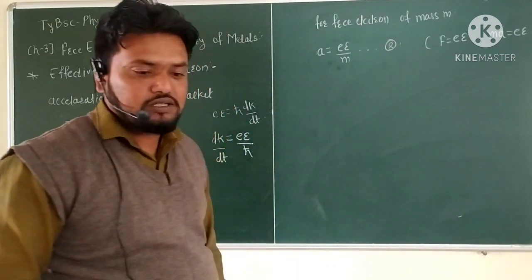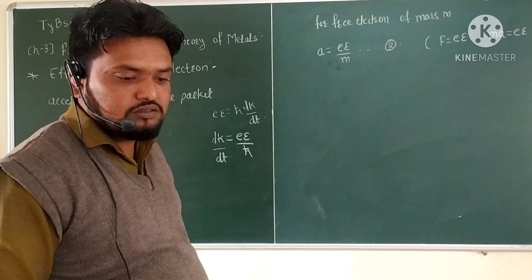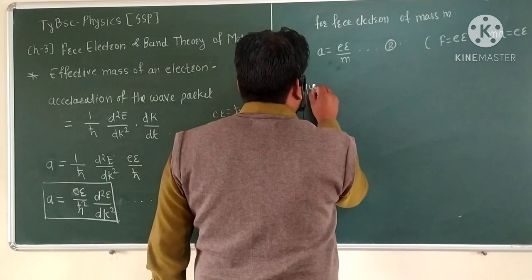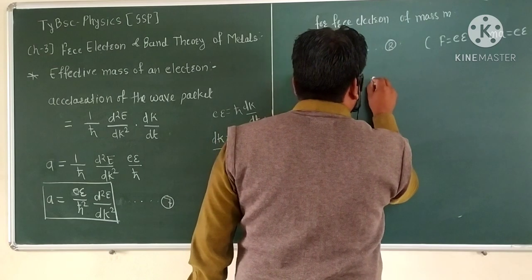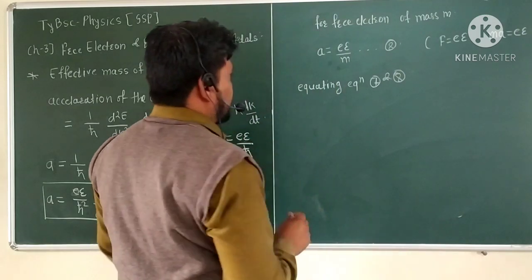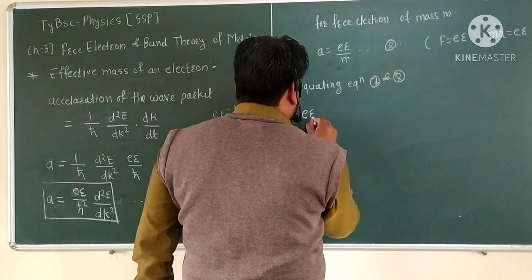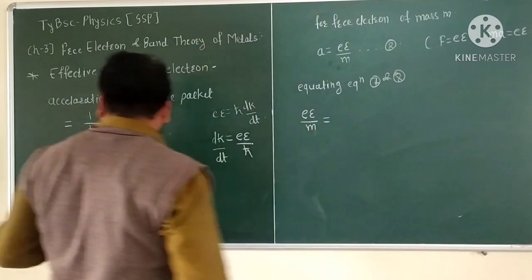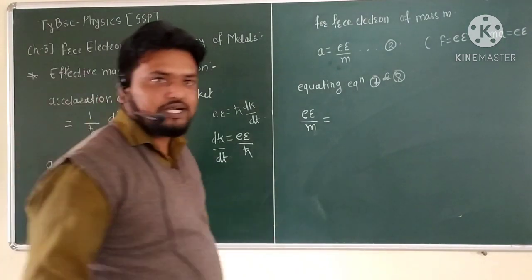Equating equations 7 and 8, we get eE/m equal to eE/ħ² into d²E/dk².